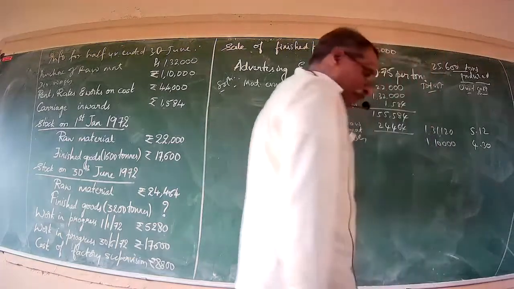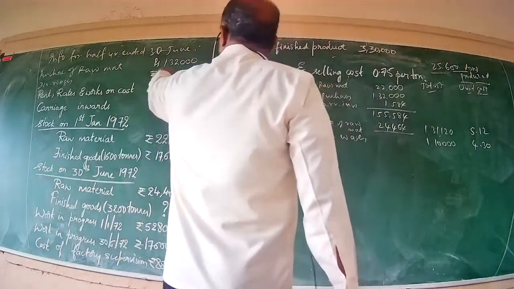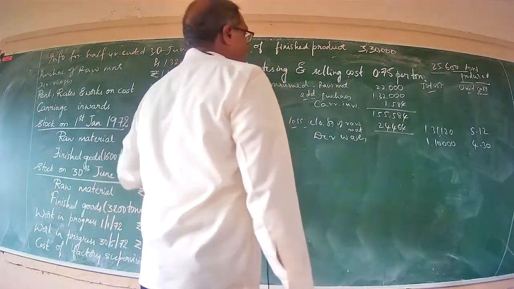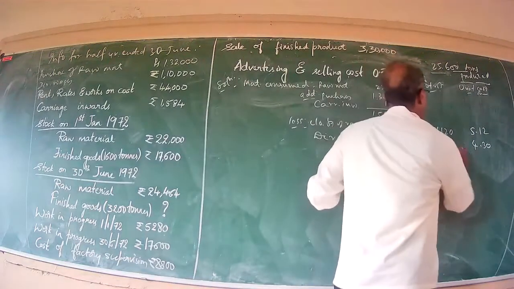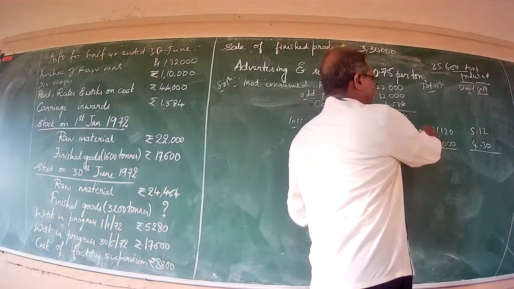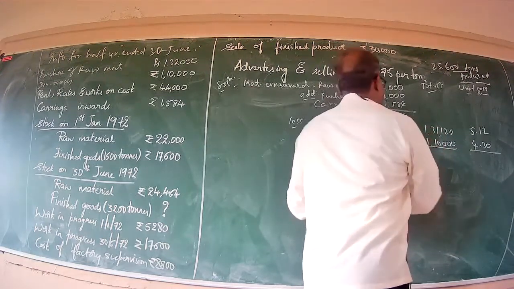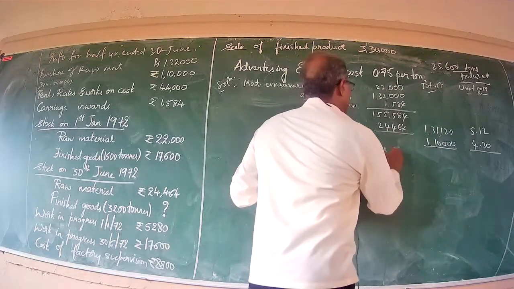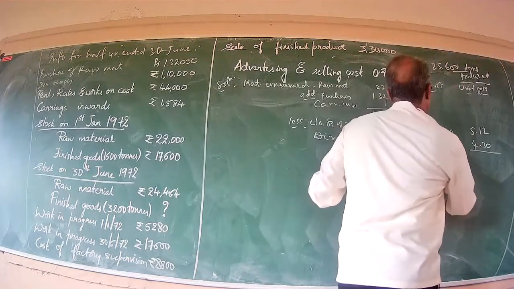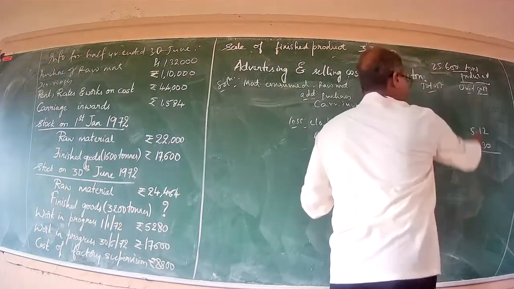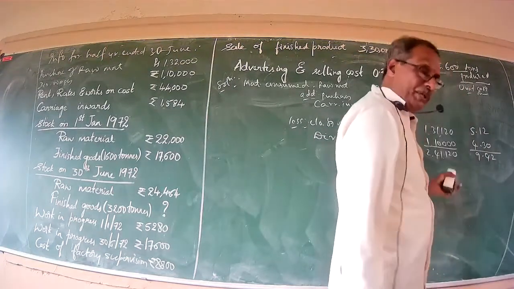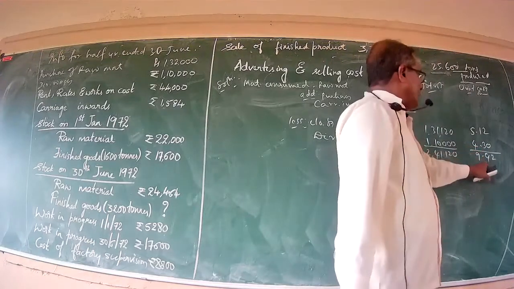4.30. Now further you go through, is there any item of expense called direct expense? Probably in this problem, no direct expense is there. In the absence of any direct expense, summation of direct material plus direct wages gives us a prime cost. You write it as prime cost. Prime cost stands at 2,41,120. Unit cost is rupees 9.42. 9 rupees 42 paise is the cost per unit.